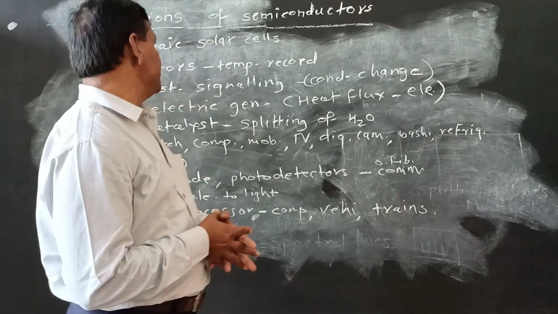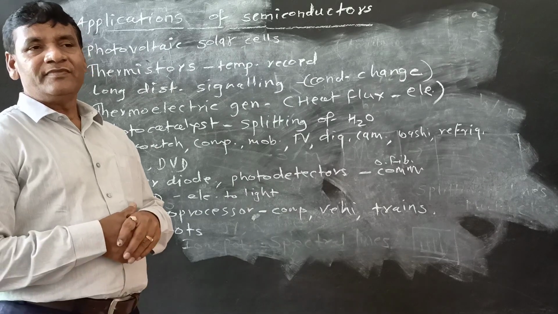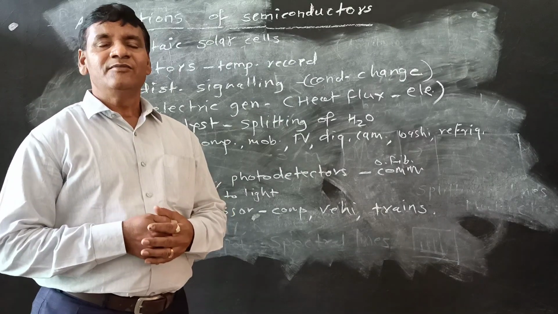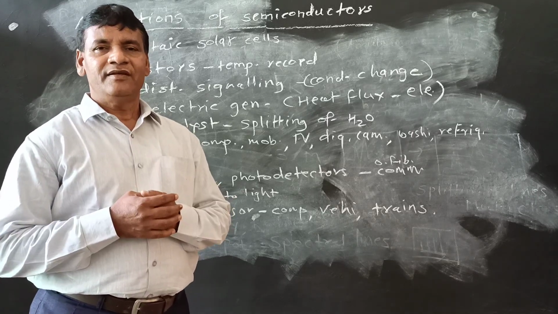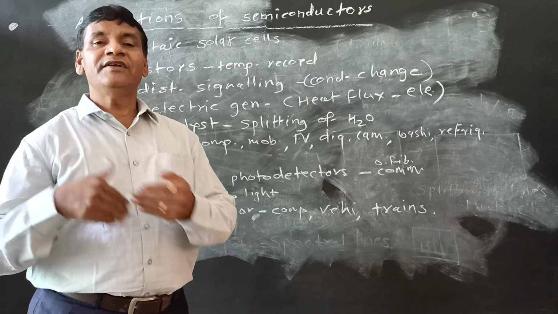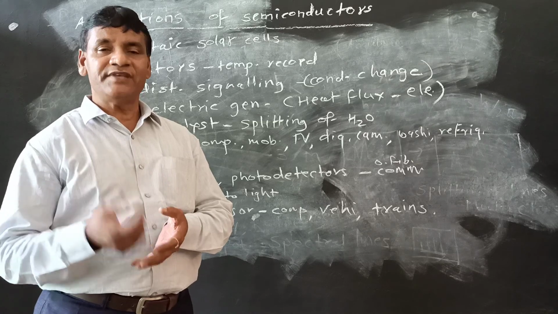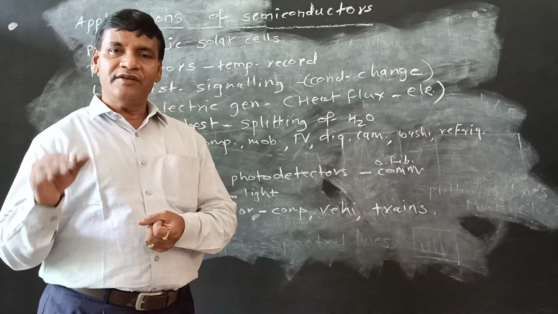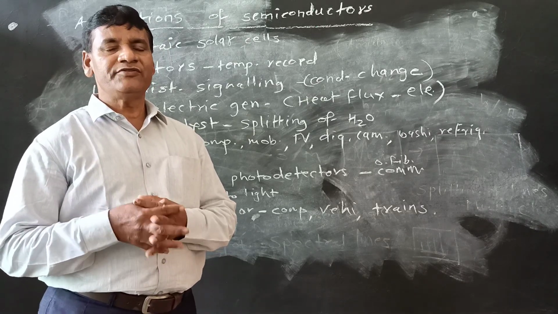So first application is photovoltaic solar cells. What is the meaning of photovoltaic? Photo is the word for light, and from light electricity can be generated. That is called photovoltaic cells. So these cells which convert sunlight energy into electricity are called photovoltaic cells.